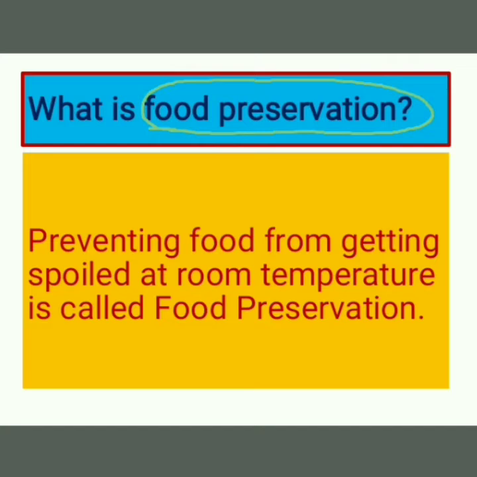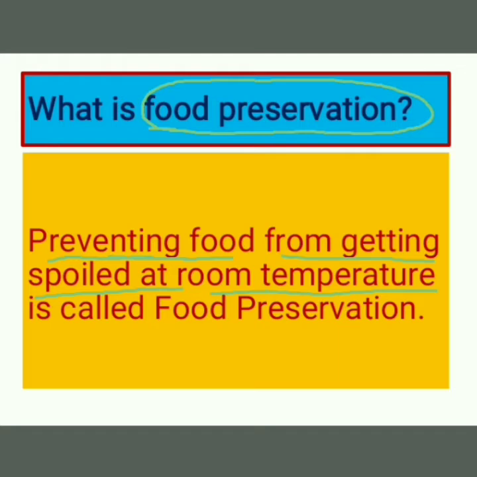So there is a need to prevent food from getting spoiled. The method of preventing food from getting spoiled at room temperature is called food preservation.